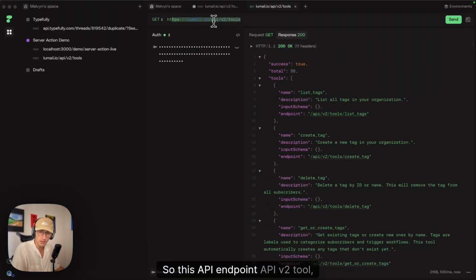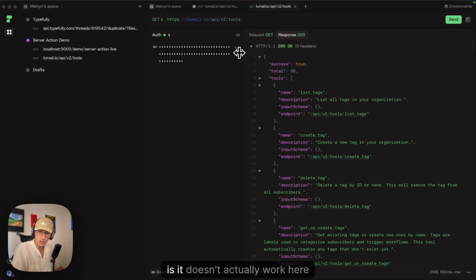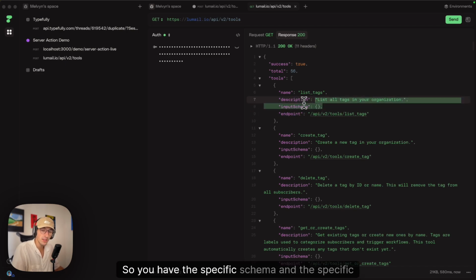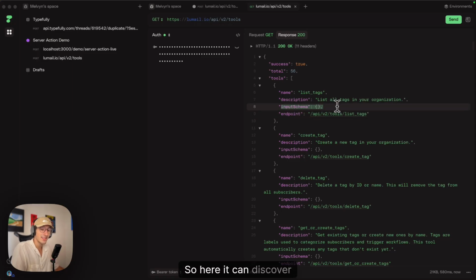So this API endpoint, API v2 tool, gives the list of all the tools. And the crazy part is, it doesn't actually work here, but it gives the input schema. So you have the specific schema and the specific URL. Here you can discover the tools and be updated every day because they have the schema.